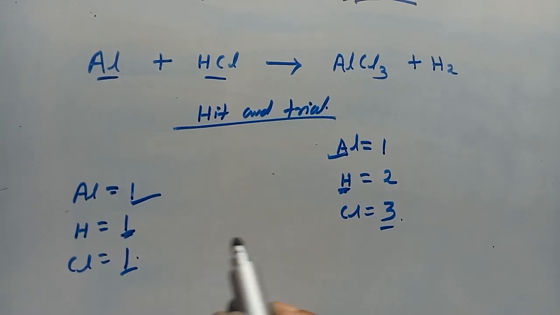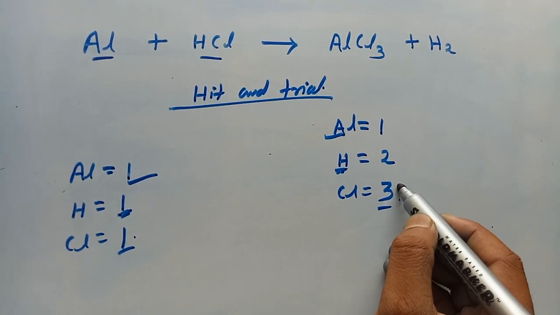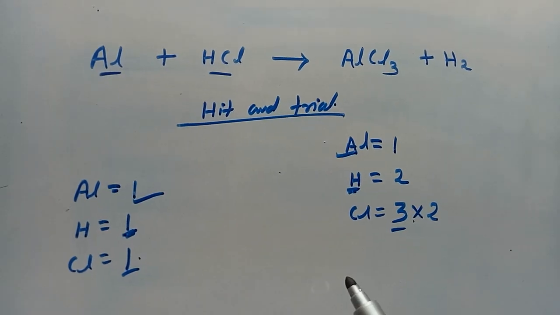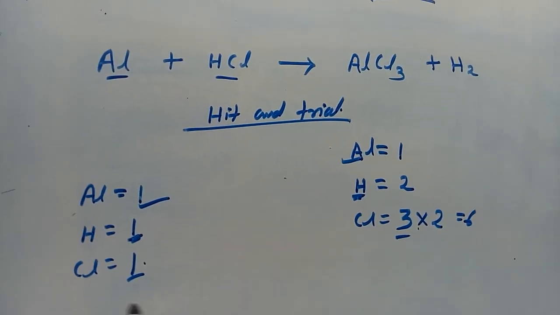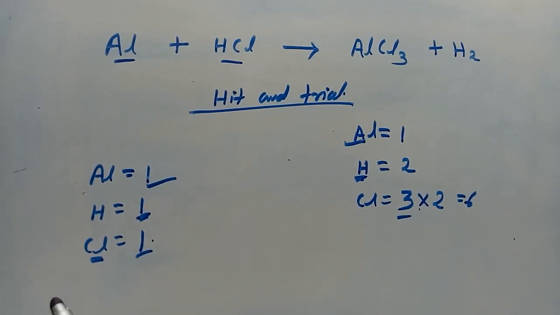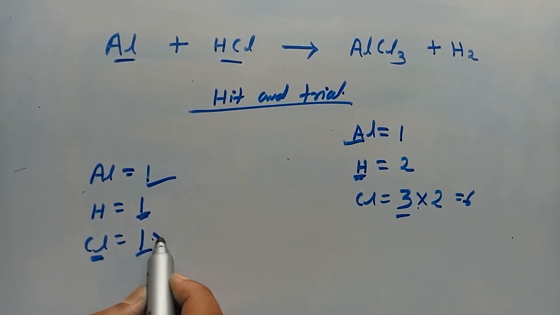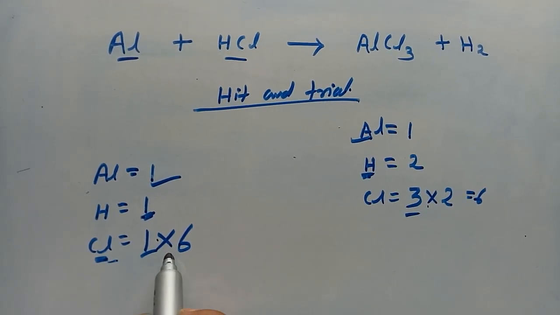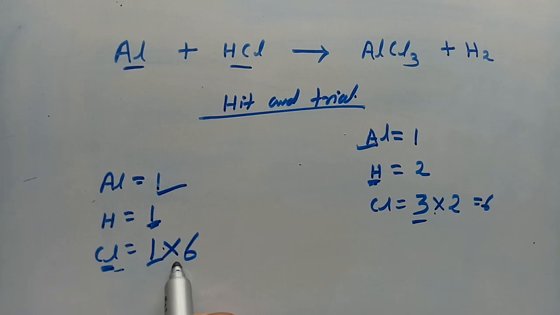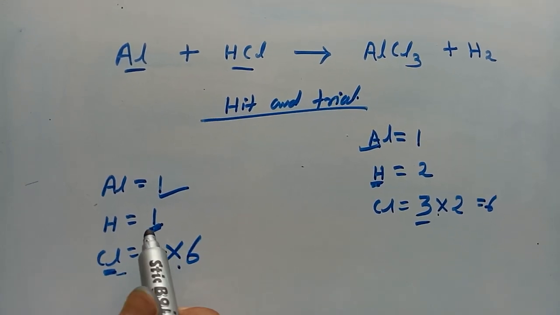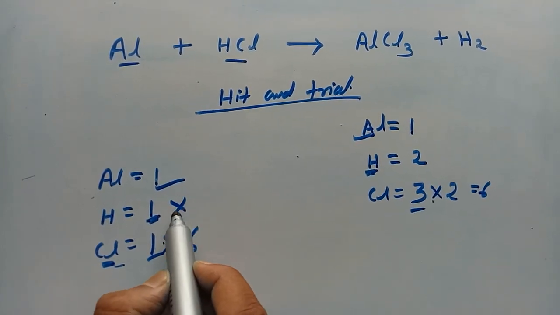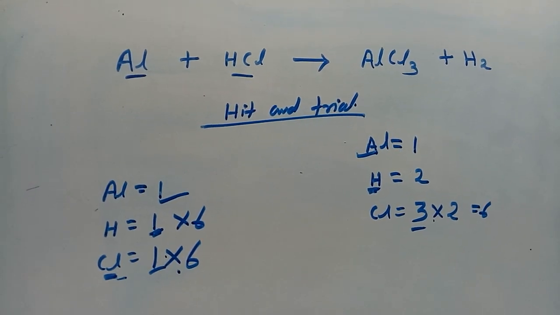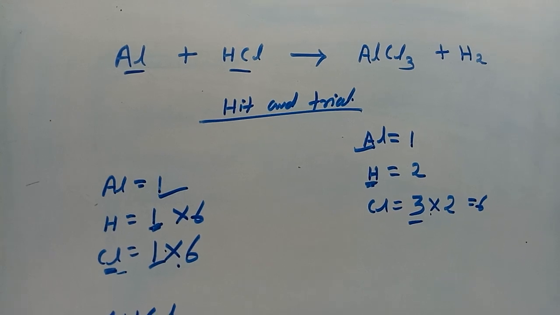So let's start. This chlorine should be multiplied by 2, then it becomes 6. Here there is only 1 chlorine, so we have to multiply by 6 here. When you multiply 6 in this chlorine, the 6 also gets multiplied in this hydrogen. Means in HCl you have to multiply by 6.